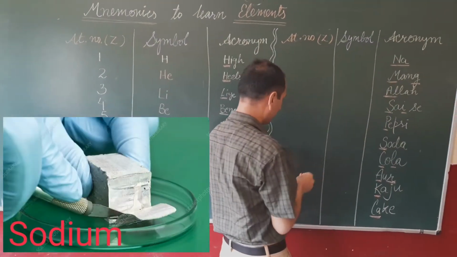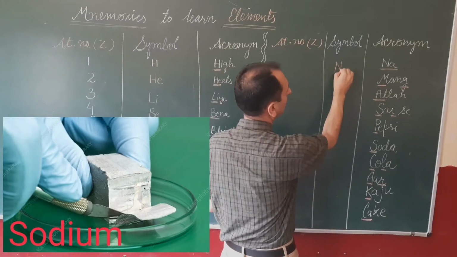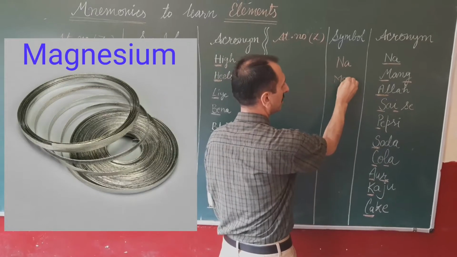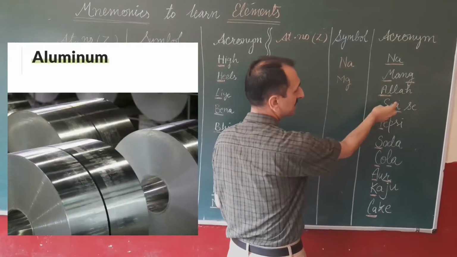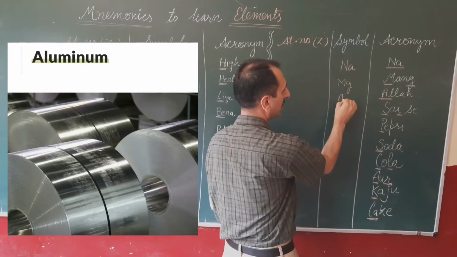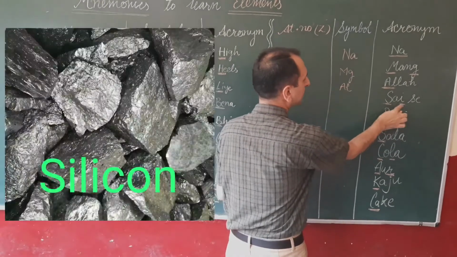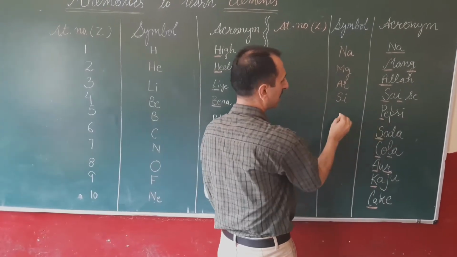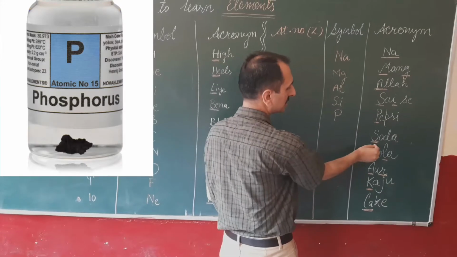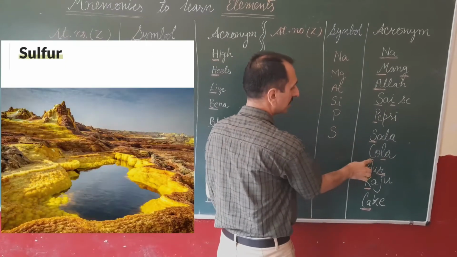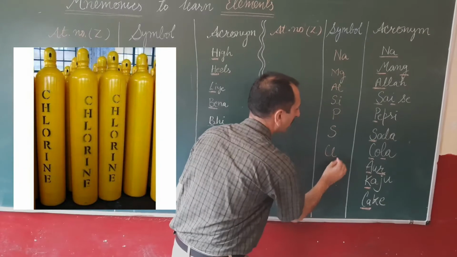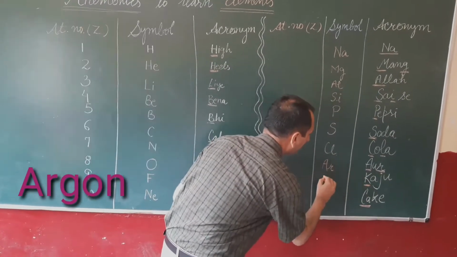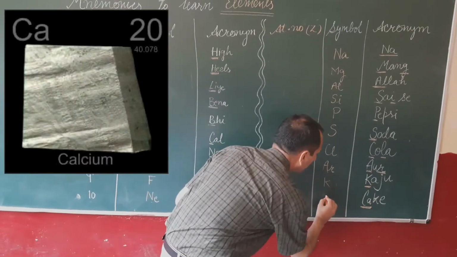Now we will write the symbols. First of all, Na, sodium, Mg, magnesium. अल्लाह में से हमने Al को अंडरलाइन करा है. Al, aluminium. Si, silicon. पेप्सी में हमने P को अंडरलाइन करा है. That is P for phosphorus, S for sulfur, Cl for chlorine, Ar for argon, K for potassium, Ca for calcium.